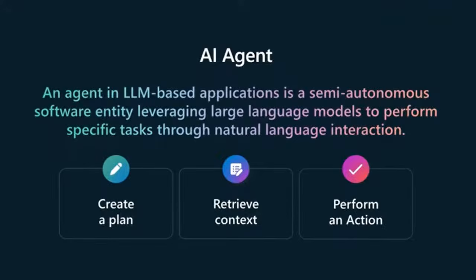So, moral of the story is, what is AI agent? Well, as I say, the definition says that an agent is an LLM-based application, a semi-autonomous software entity leveraging large language model to perform specific tasks through natural language interaction.